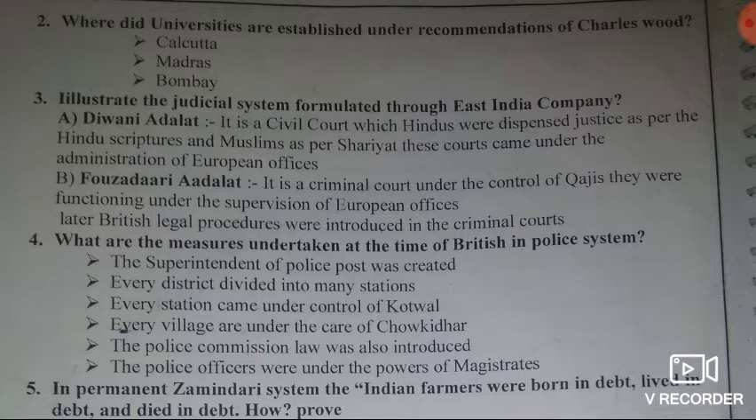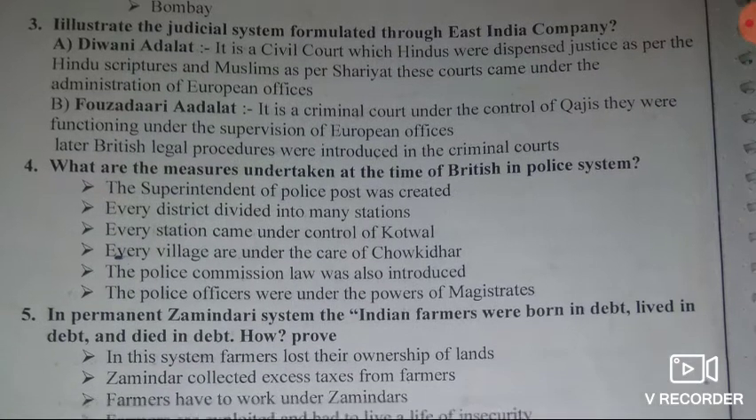Fauzdari Adalat is a criminal court. Diwani Adalat is a civil court. Keep it in mind. Fauzdari Adalat is a criminal court under the control of the Qazi. They were functioning under the supervision of European officers. Later, British legal procedures were introduced in the criminal code. So, this is about Diwani Adalat and Fauzdari Adalat.